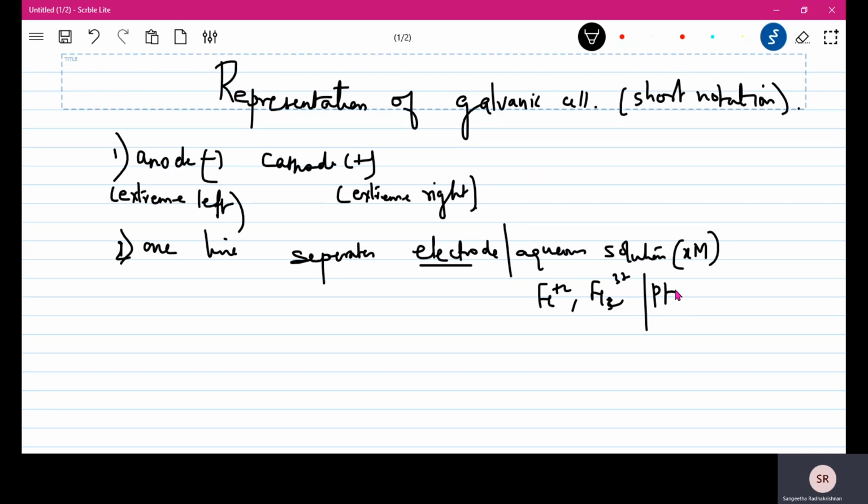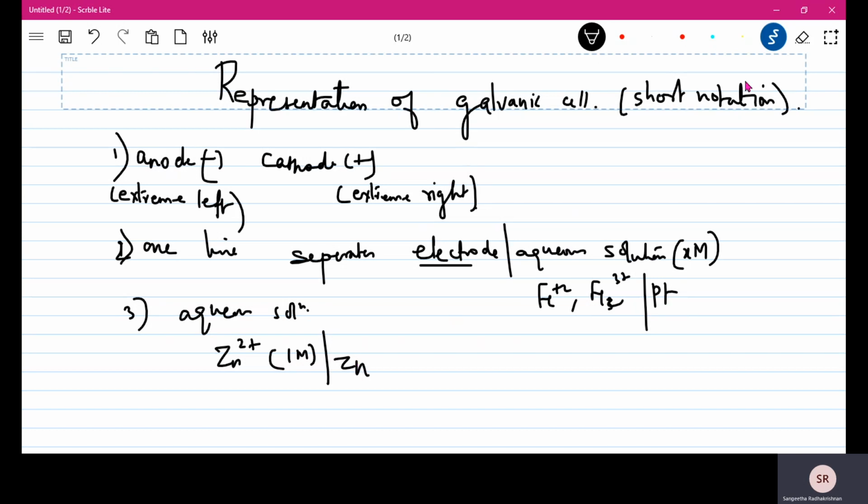If you write only a half cell, then always remember that you will first write the aqueous solution. For example, if it was zinc solution, then you will write zinc 1 molar, separate zinc. Here we are not using whether it's anode or cathode because we are writing only the half cell. But if you're writing the entire cell, then the anode will be at the extreme left and the cathode will be at the extreme right.